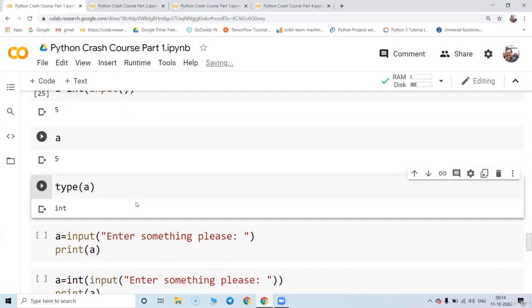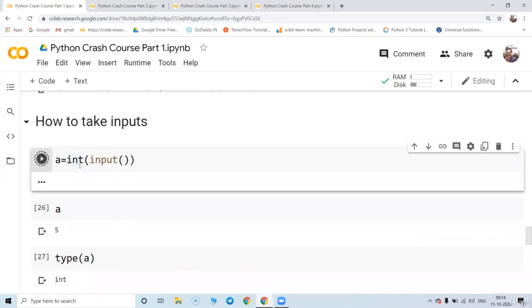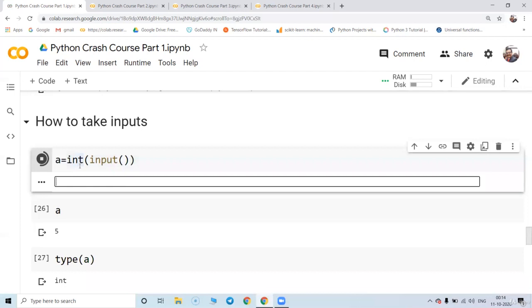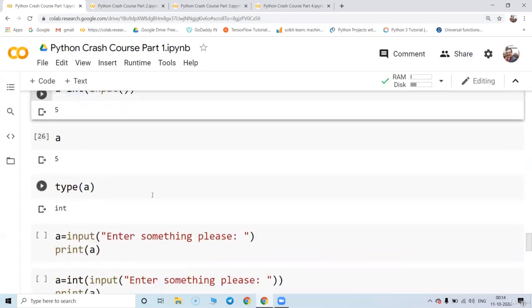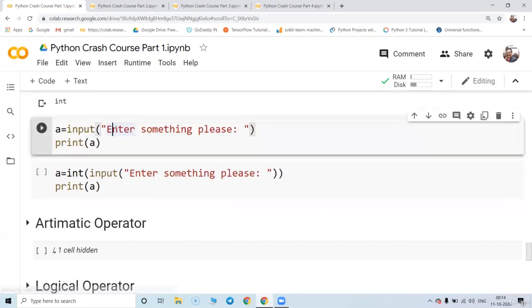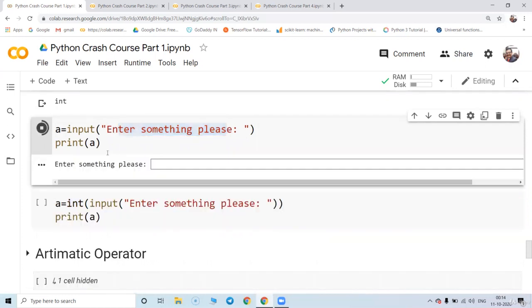Very nice. But here also there is one more problem. You see the blank box. There is no message to that. So the user may get confused. So a better way is to give some prompt or some message to that. Like here we are putting "enter something please". This way we tell the user that they should enter some value.